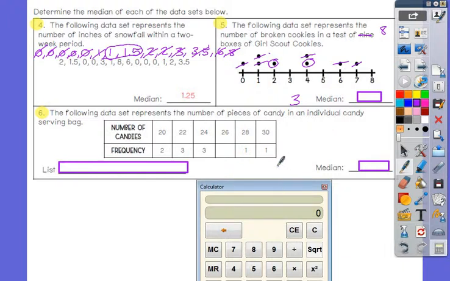And the last one, I have another frequency table. So how many times is 20 being used? Twice. So I'm going to list 20 twice. How many times is 22 being used? 3 times. All right, so I end up getting a list like this. Maybe I can end up with exactly 1 in the middle for once.